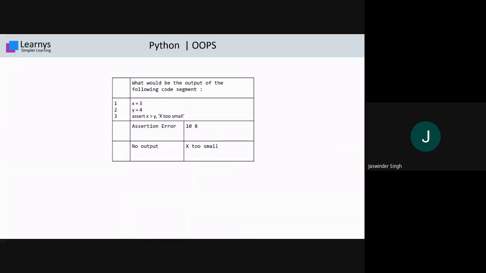I request you all to kindly read the statement. What would be the output of the following code segment? They said, sir, what would be the output. So there is a different answer C too. I think students are having a bit of confusion with this because no one is following a single option here. So, sir, I think explanation is required. Show them the answer so that their doubts will get cleared, then we go for the explanation part.